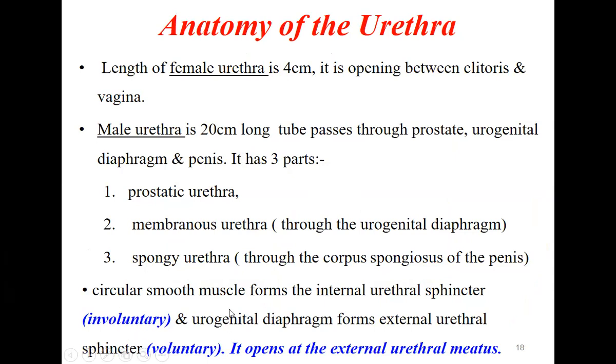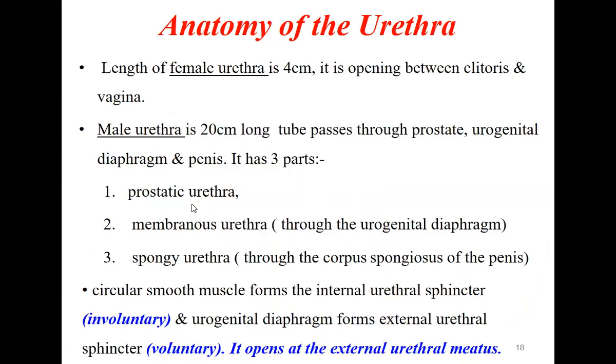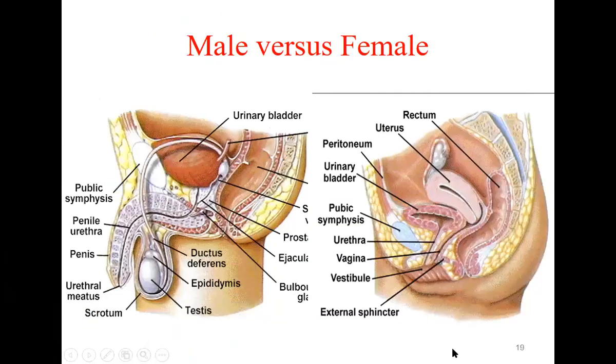But the outer one, in the urogenital diaphragm, the external urethral sphincter, is voluntary, under our control. It opens at the external urethral meatus. This is the meatus. Okay.